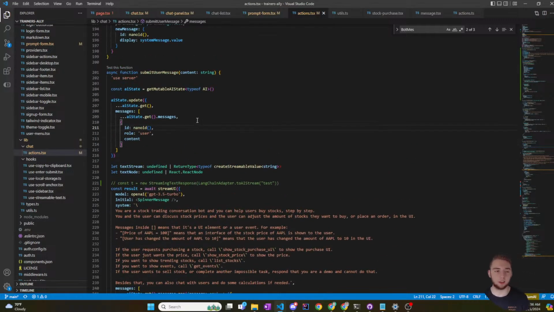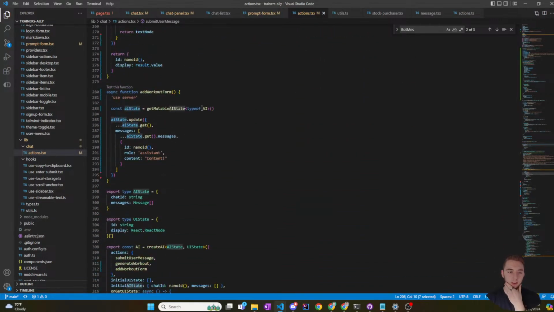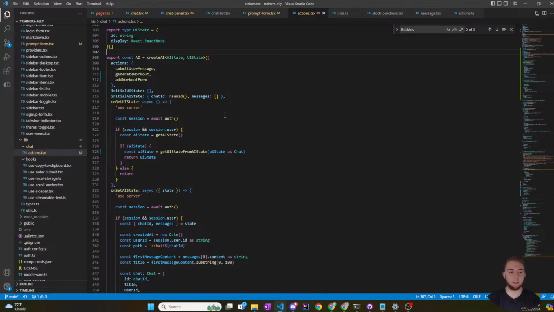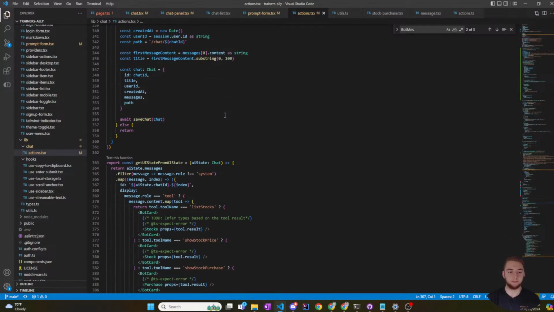Ideally what I do is have some function that, when the AI is initialized, updates the AI state to have that form for the input, and then it would call AI state dot done, and then that would set everything. It's ideally what would happen.